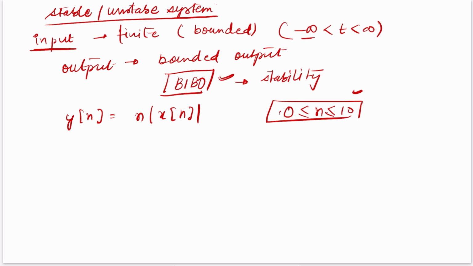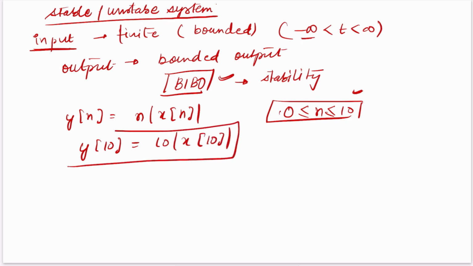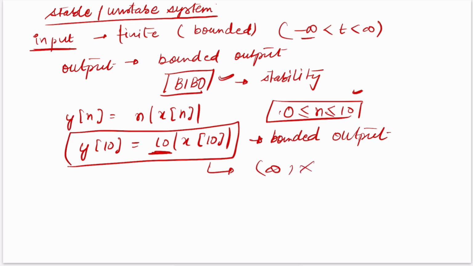So if we put any value in between, let's just take the last value, then this is a bounded output, since we can see it is not coming to be infinite in any case.